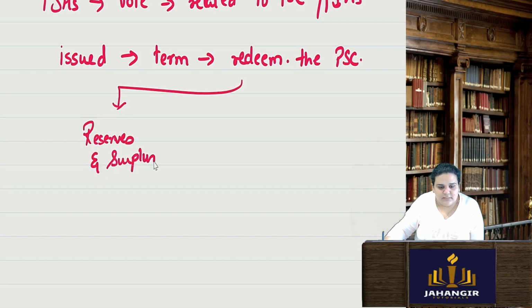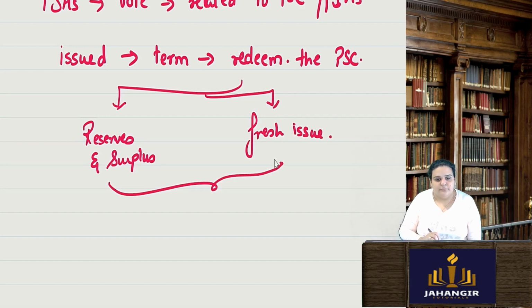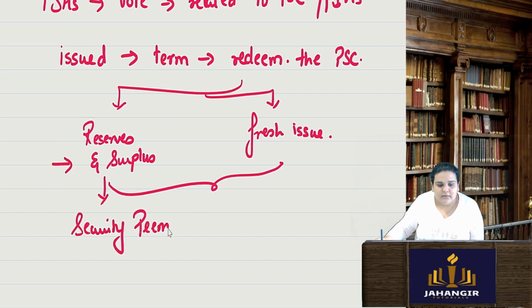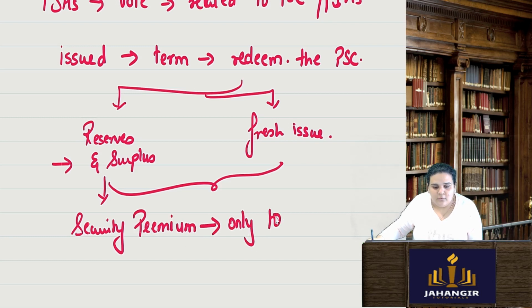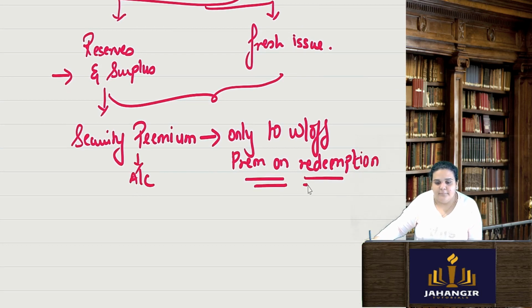The company can use the reserves and surplus, or the company can make a fresh issue of other class of shares, or they can use a combination of both. In reserves and surplus, securities premium can be used only to write off premium on redemption. So if I am giving my preference shareholders a premium at the time of redemption, at that time I can use my securities premium account for the purpose of this premium on redemption.